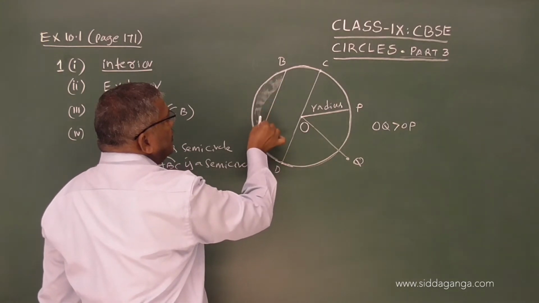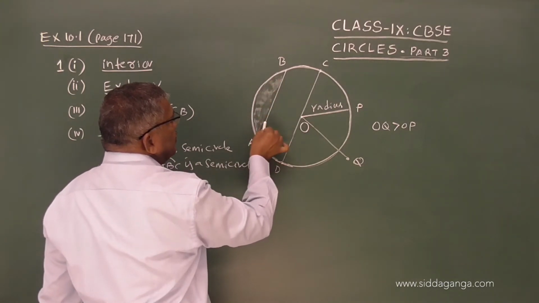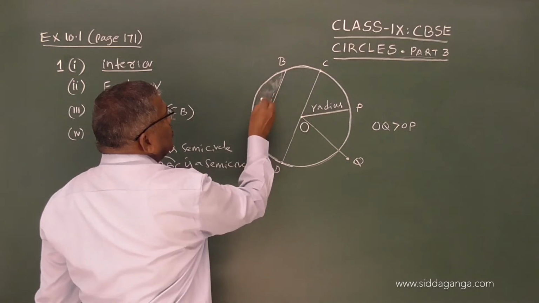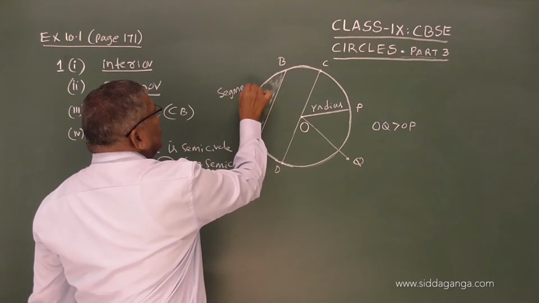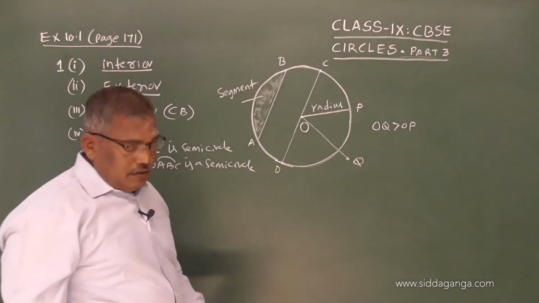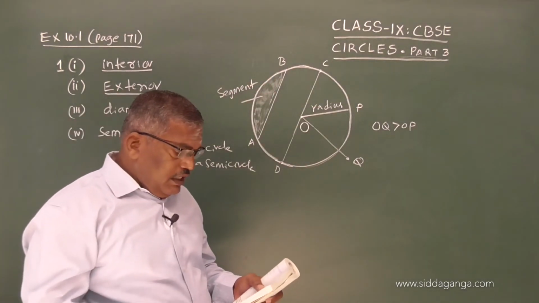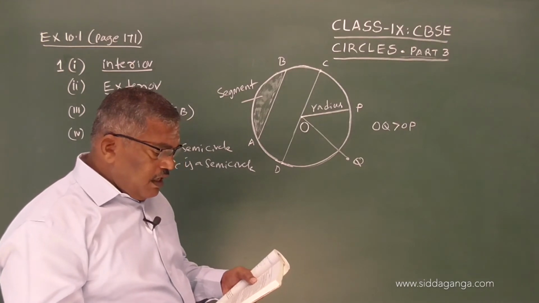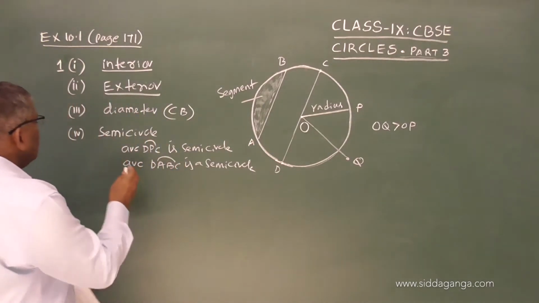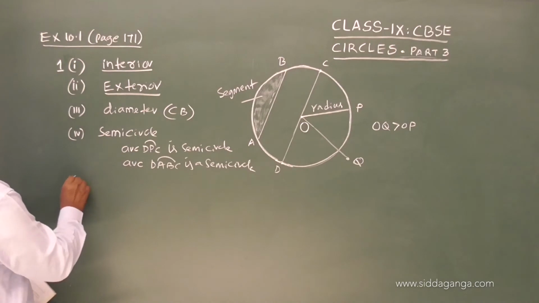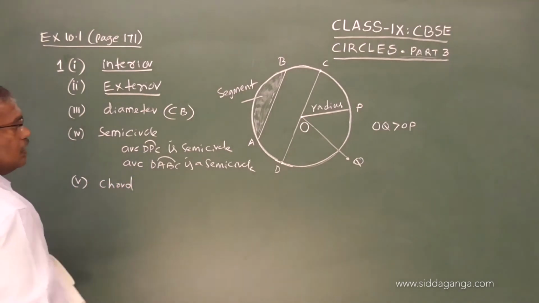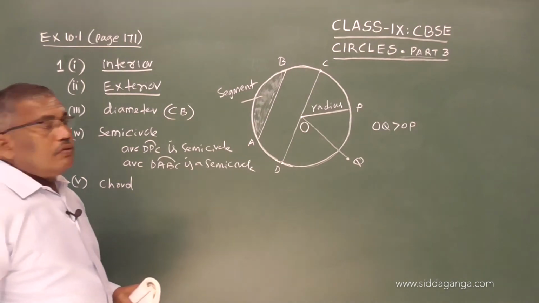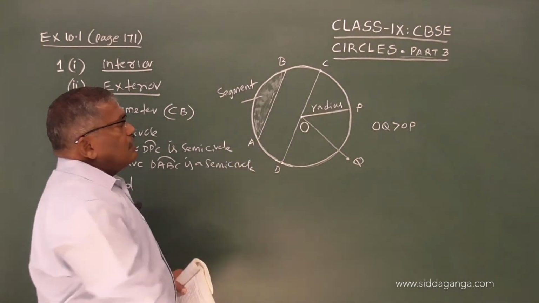So this is a segment. The question is, the segment of a circle is the region between arc and dash. That is chord, arc and chord. So this is the segment here.